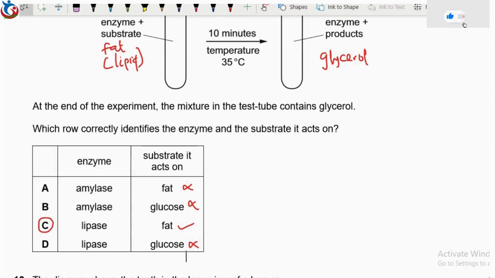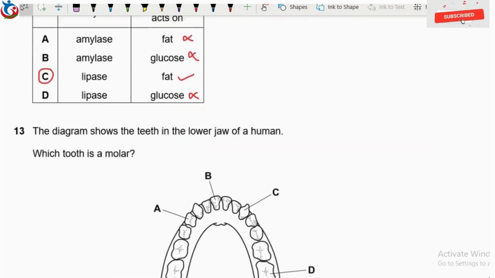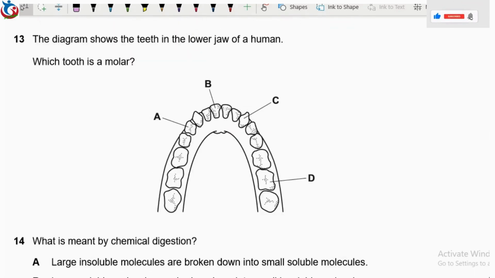Then we now move straight to question 13. Question 13 says the diagram shows the teeth in the lower jaw of a human. Which tooth is a molar? So let us quickly name these teeth. We start from option B, we have the incisors.